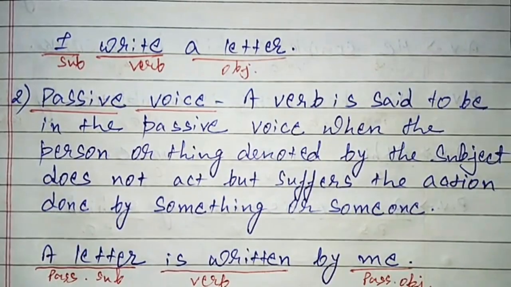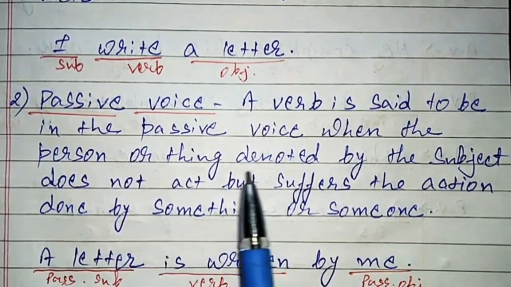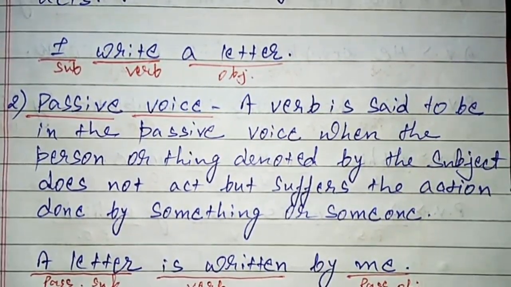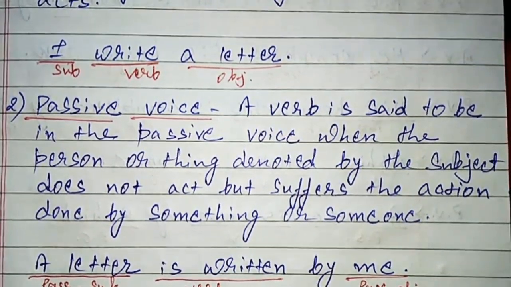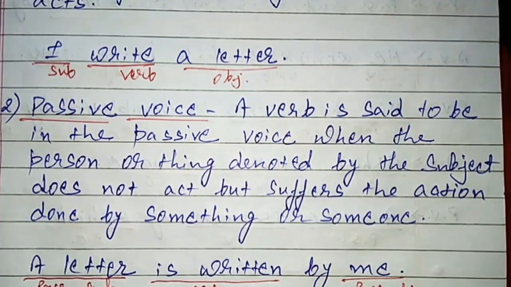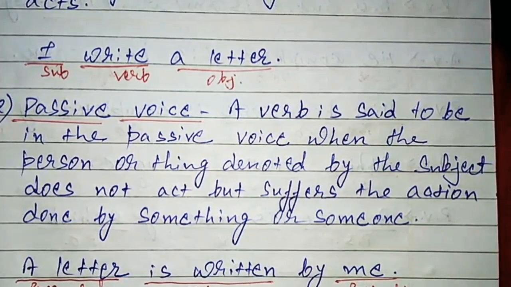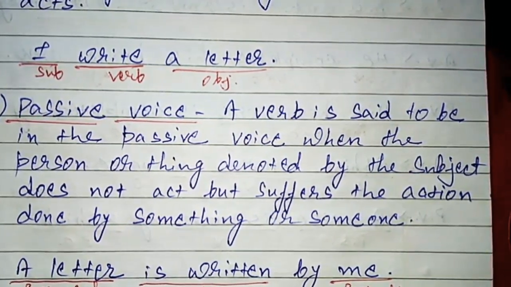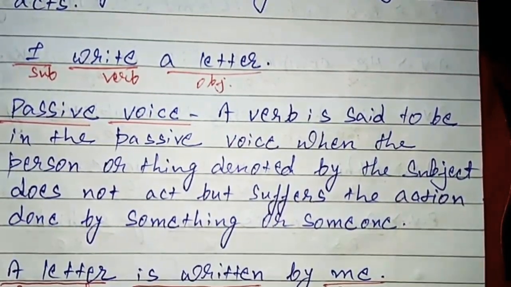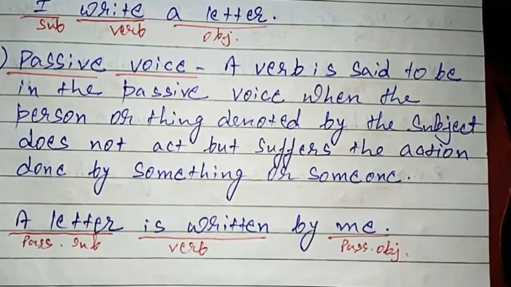Next, passive voice. A verb is said to be in the passive voice when the person or thing denoted by the subject does not act but suffers the action done by something or someone. So whenever a person or thing is not doing anything, but the action is being done to it by someone or something, in that case it is called passive voice. An example is given over here. A letter is written by me.